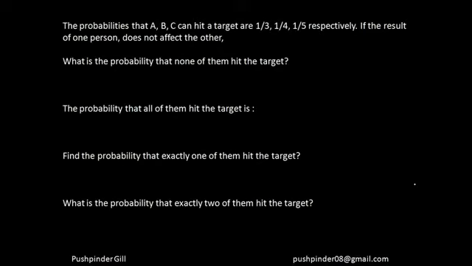All right, so the probability that A, B and C can hit a target is 1 by 3, 1 by 4 and 1 by 5 respectively. If the result of one person does not affect the other, we have to find these 4 questions.